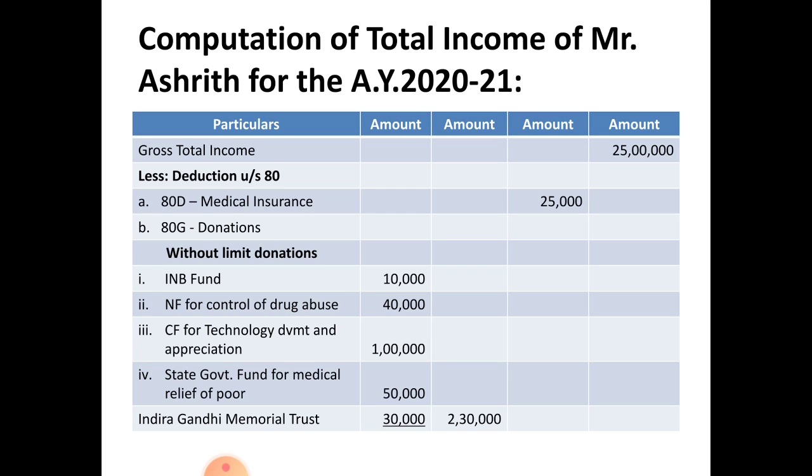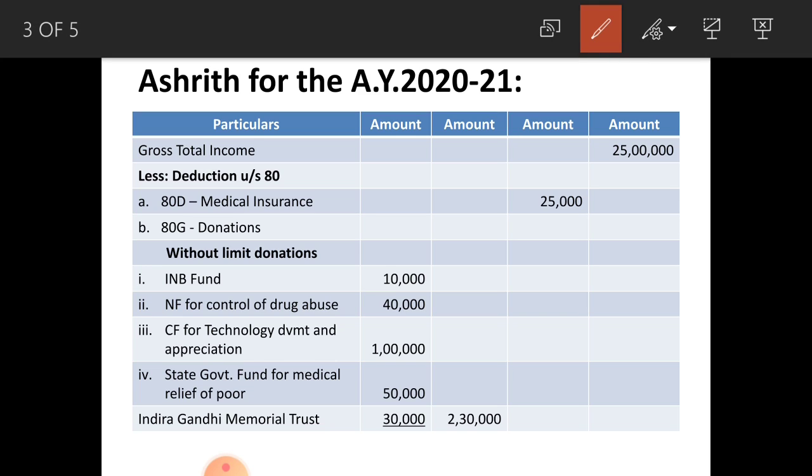In this problem there are two deductions, that is under section 80D and 80G. 80D is relating to medical insurance premium paid. In this problem he paid 26,000 but the maximum limit is 25,000, that is why you are considering 25,000. Write it in the third amount column.